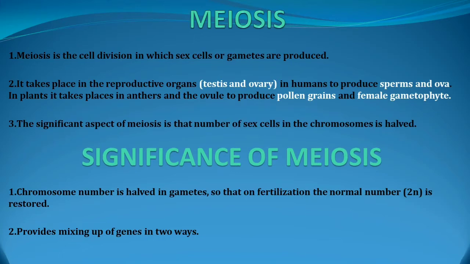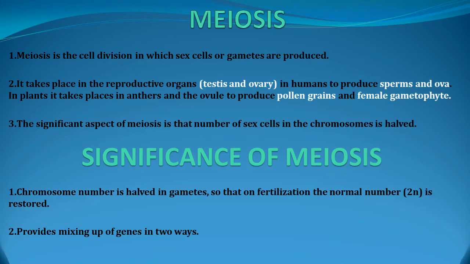Meiosis. Meiosis is the cell division in which gametes are produced. It takes place in the testes and ovaries in humans to produce sperms in the male and ova in the female. In plants, it takes place in the anther in the male part of the flower, and in the ovule in the female part of the flower, the female gametophyte.